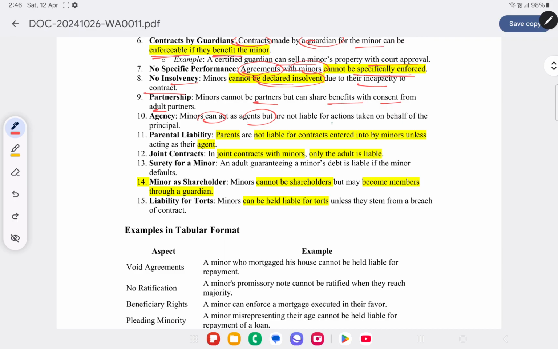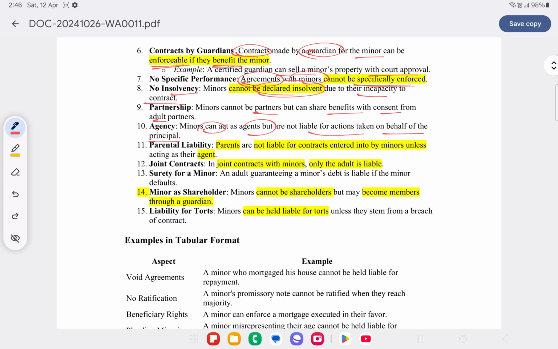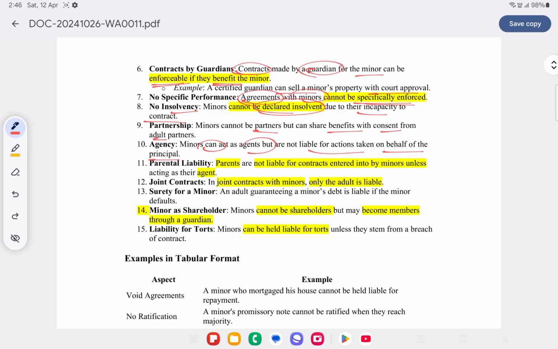Agency. A minor can act as an agent but is not liable for actions taken on behalf of the principal. They can do certain acts on behalf of the principal, but they are not bound or liable since they are incompetent parties to contract.